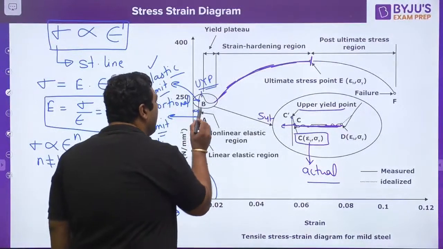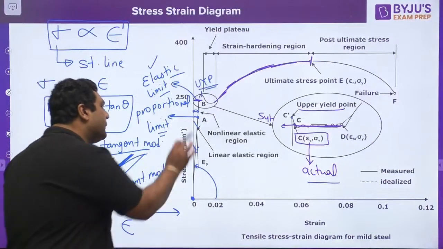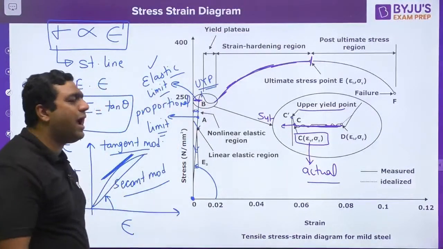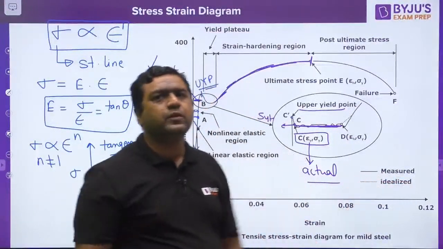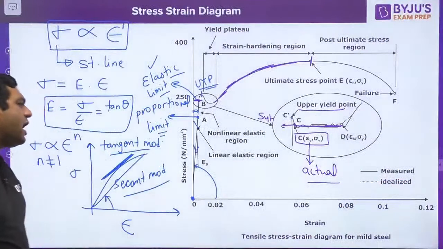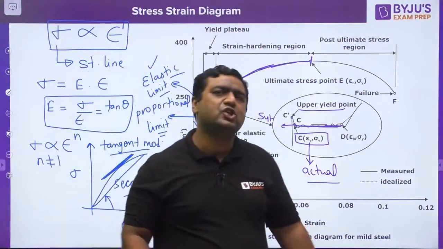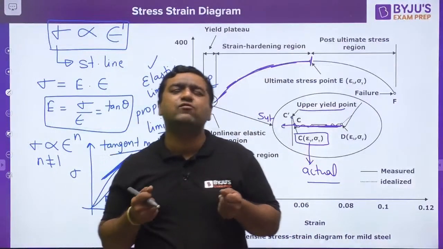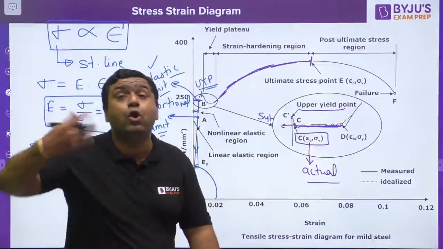Up to the elastic limit there is no dislocation movement, because up to the elastic limit bonds are not broken. After that the bonds are broken, so atoms and groups of atoms are going to move. Is it fine? When groups of atoms are moving, they are moving under the action of force. It is like when you start a vehicle: initially you need to apply more torque.